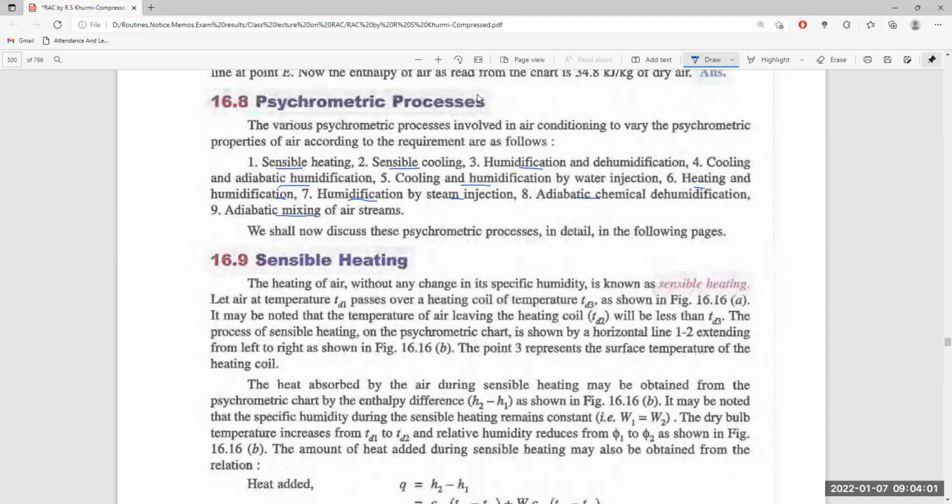They vary the psychrometric properties of air, meaning the amount of moisture present in the air is what you are supposed to control. Now you have to live in the atmosphere, so you have to control it in various ways to increase or reduce the moisture content of the air as per your requirement.